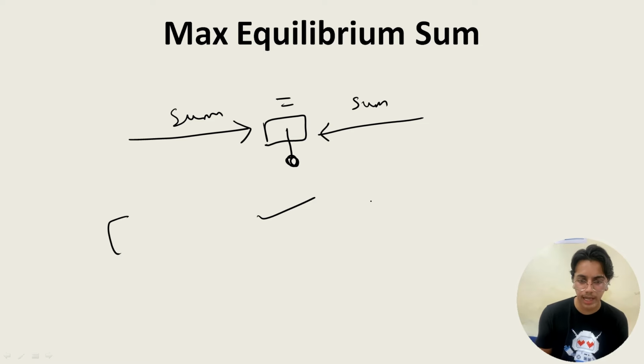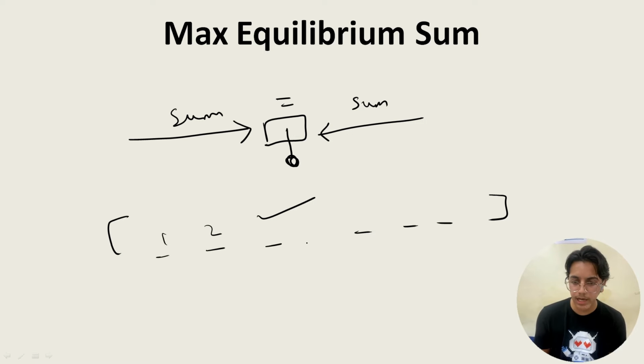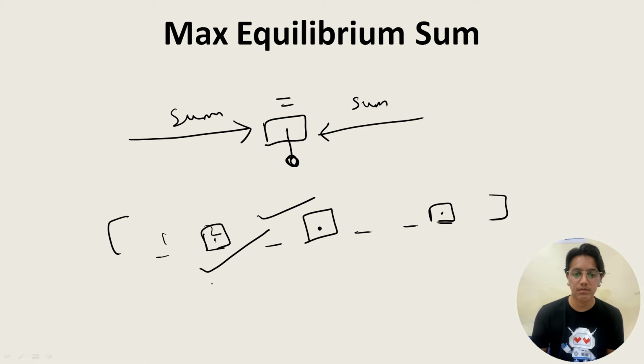You have been given an array and some elements are over here, supposedly 1, 2, and so on. Then they will ask for the element which is the equilibrium point. Or in this question we have another thing, that is maximum equilibrium sum. Supposedly this is a point where equilibrium is coming, this is another point where equilibrium is reached, and this is the maximum one. So this is the answer we have to report. Okay,